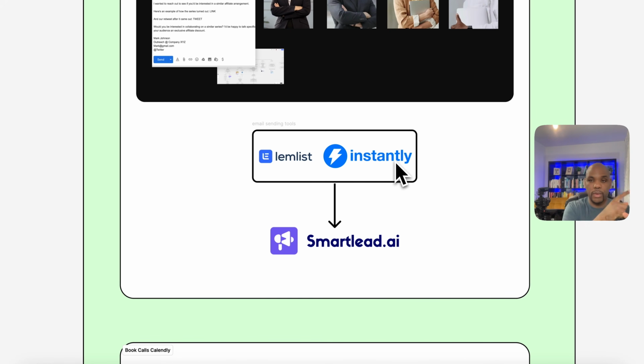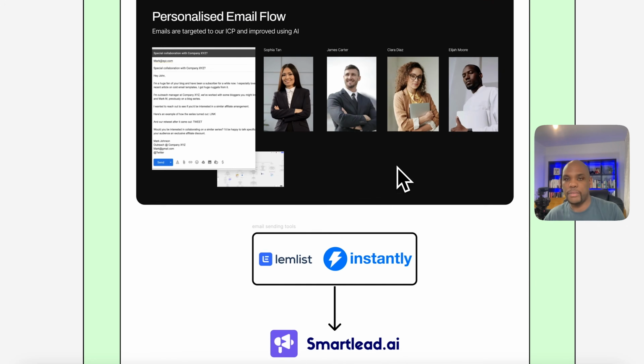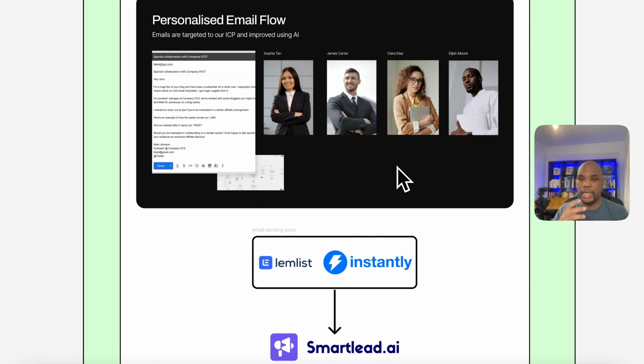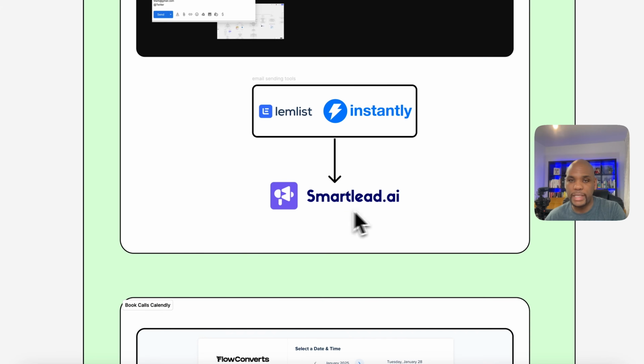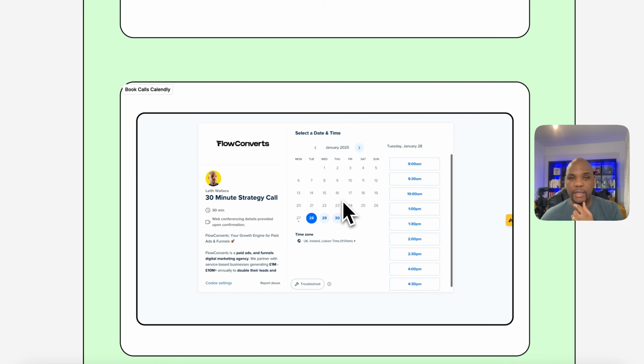So we're sending people to our landing page, or people coming from our landing page, we're able to say, hey, let's shoot some emails out. And this also helps from a cold email standpoint, because we know from who's visiting our site, we're collecting information about those who are visiting our website as well. And this now moves into an automated lead gen campaign using a tool like Smart Lead to automatically contact these leads and reach out to them as well, so that eventually we can get these people to use a tool like Calendly and book a call with us. And that's the real focus of what we're trying to do.